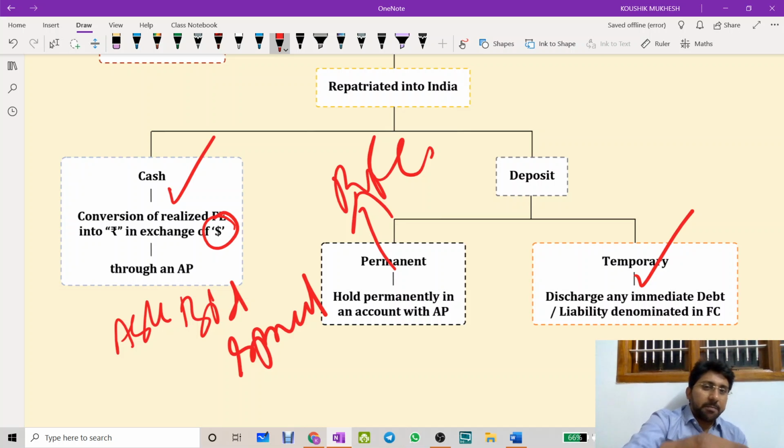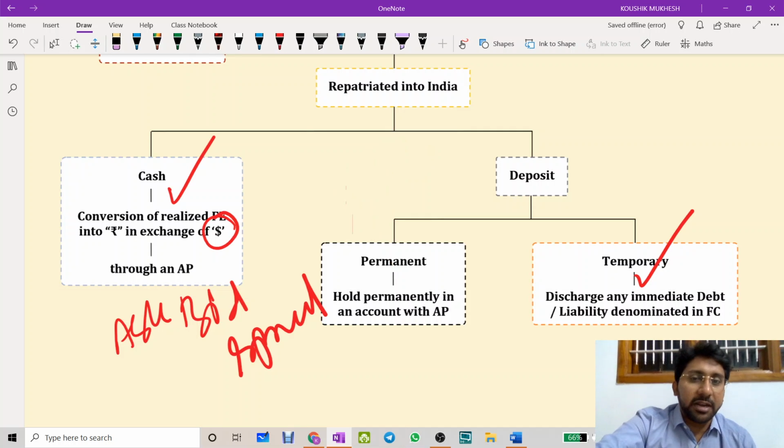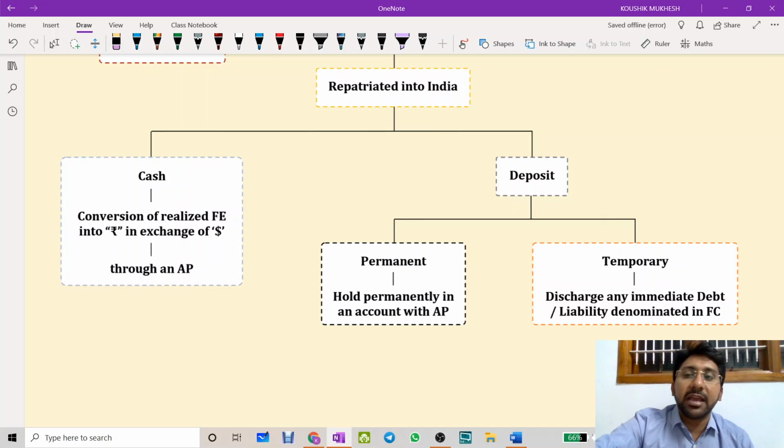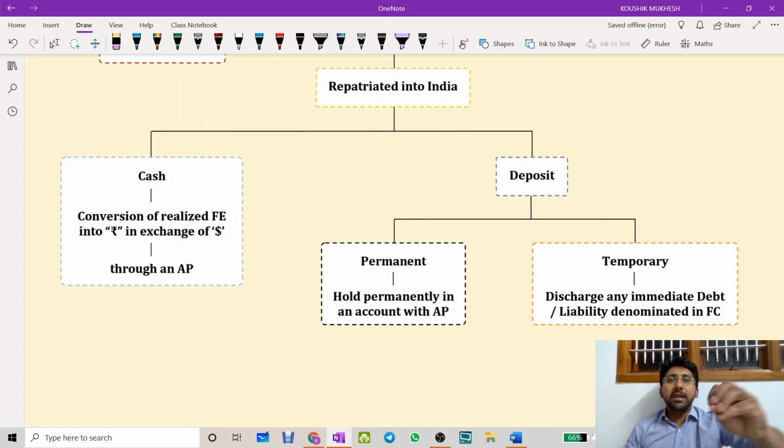One is cash repatriation. Another one is deposit repatriation. Cash repatriation will be encouraging if you don't have any potential imports and exports in the near future. But if you have some exports and imports, or if you are a frequent importer, let you keep this in a resident foreign currency account or keep it as a temporary deposit. So two types of repatriation: cash, deposit. That's all. This is the concept.